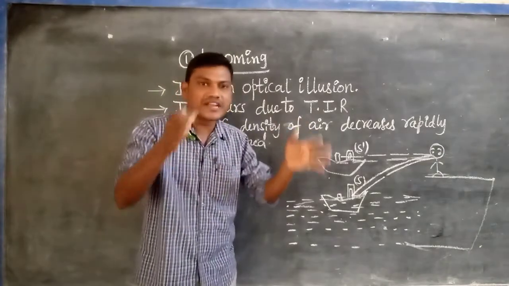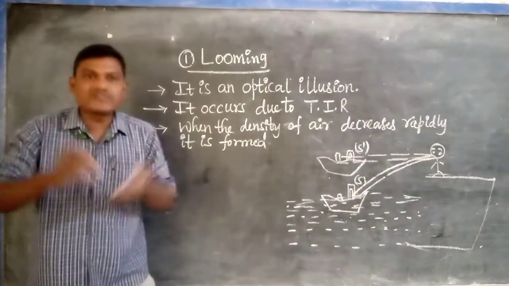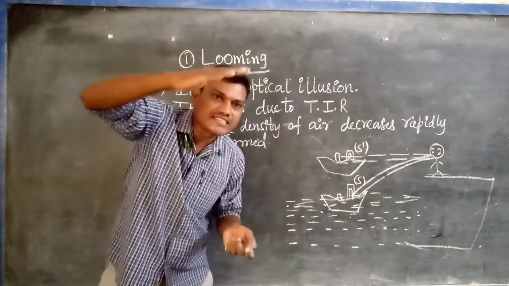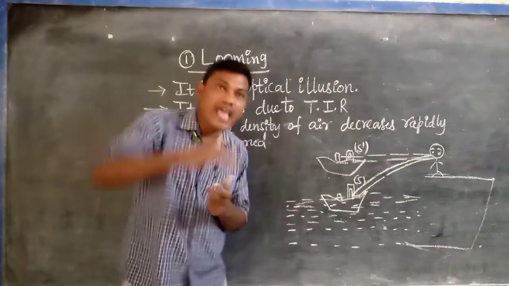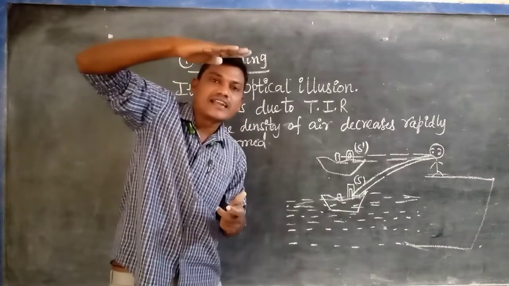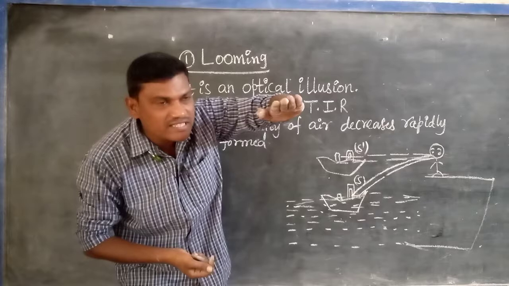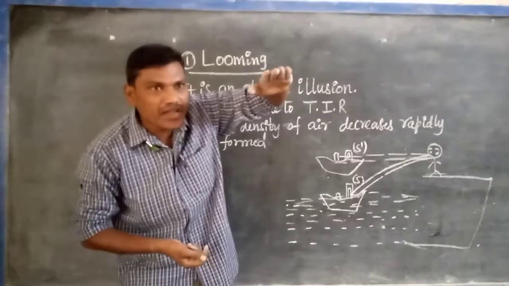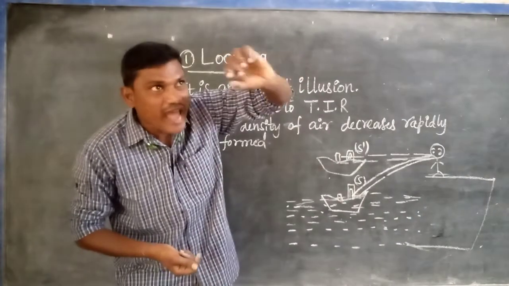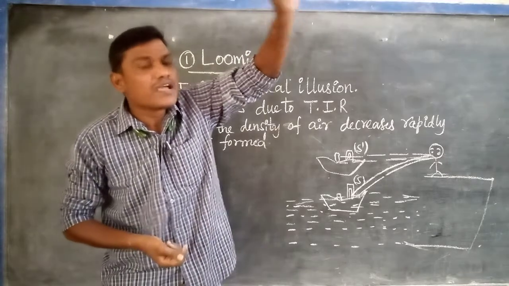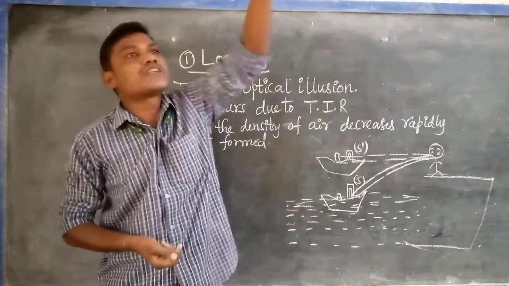Okay, in the colder region near the vicinity of the sea, what will happen? Colder air is present near the surface of the sea. As we go up, the density of the air will be less. Near the surface of the sea, cold air is there. As we go up, somewhat hot air, not really hot, but when compared to this one, the temperature is more.